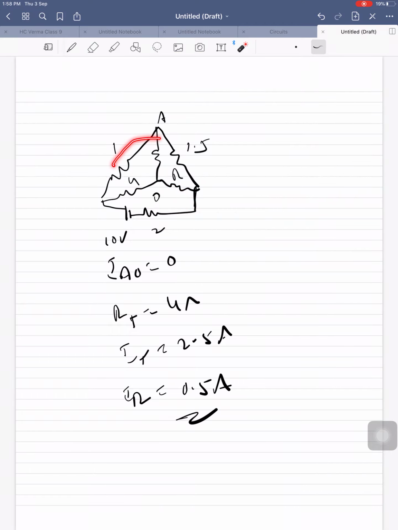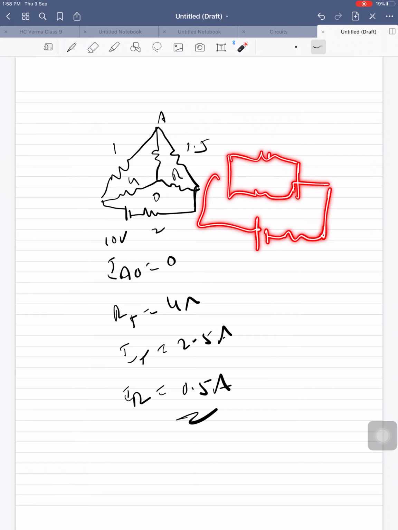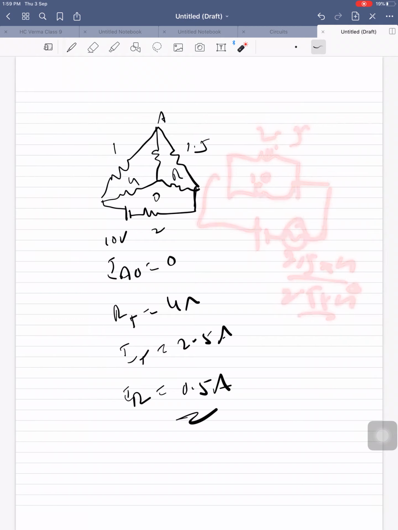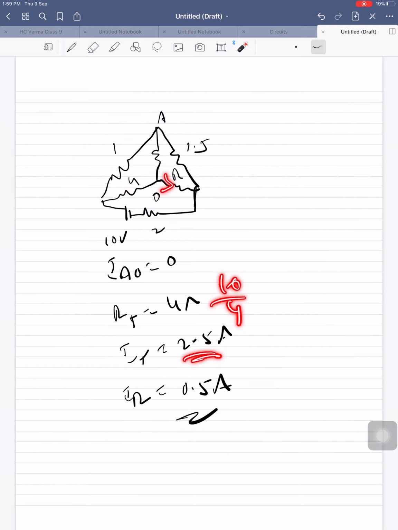Now observe, these two are in series, and these two are in series. So 4 plus 6 is 10. This is 2.5. Now again these two are in parallel. So 2.5 into 10 by 2.5 plus 10. Then find that and add this. Finally you get 4 ohms. And the current flow in this is 10 by 4, which is 2.5.